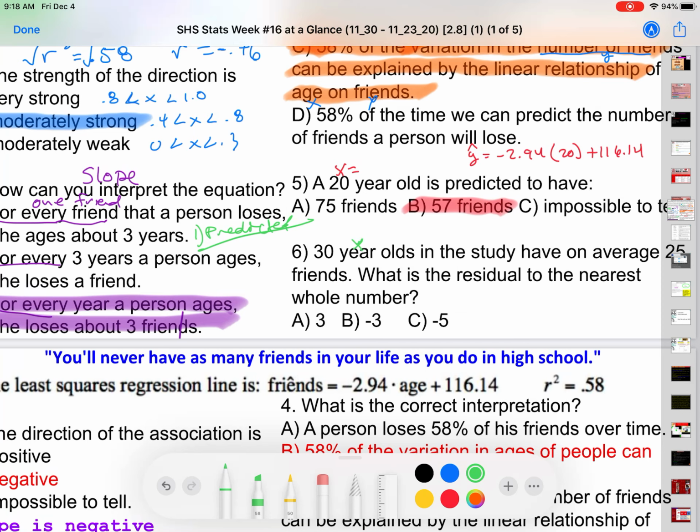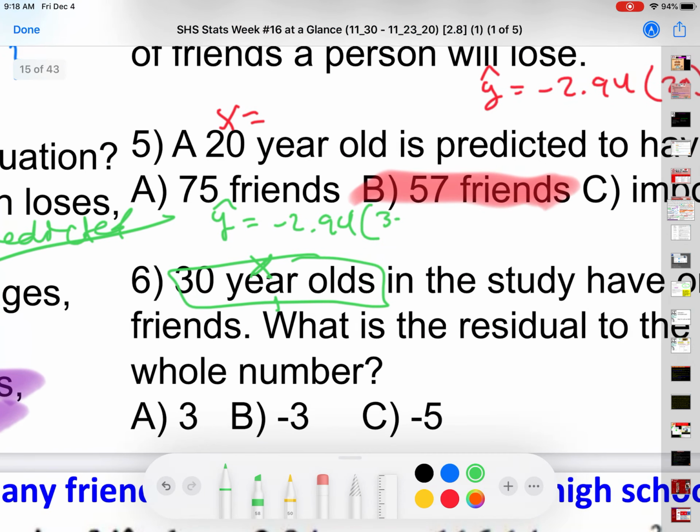That was what my variable represented, okay? And then they're saying the actual, so let's say y hat, I'm using the formula above, negative 2.94 times now 30 plus 116.14. What I get is y hat equals 27.94.